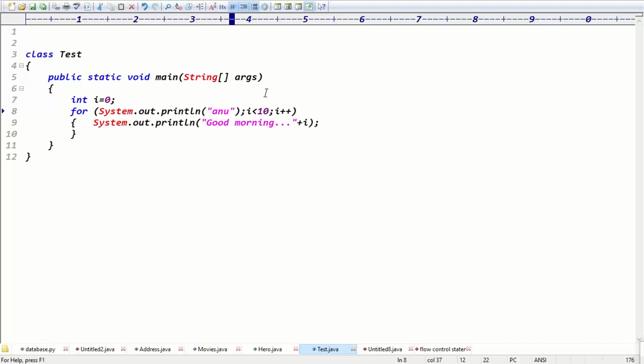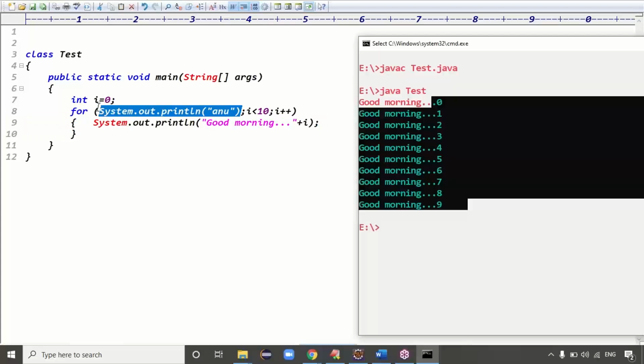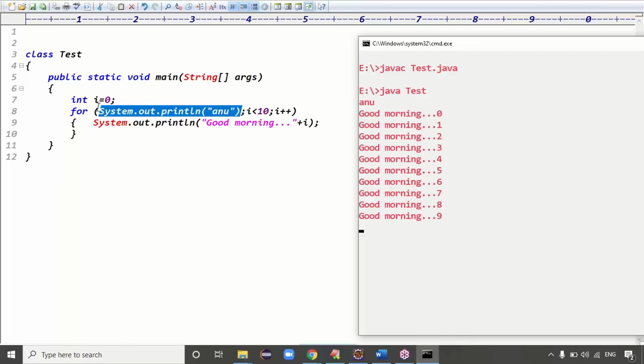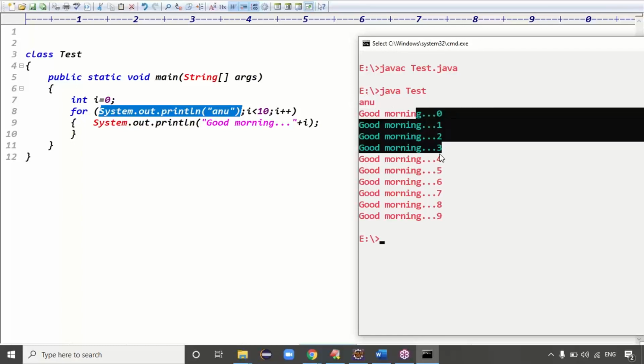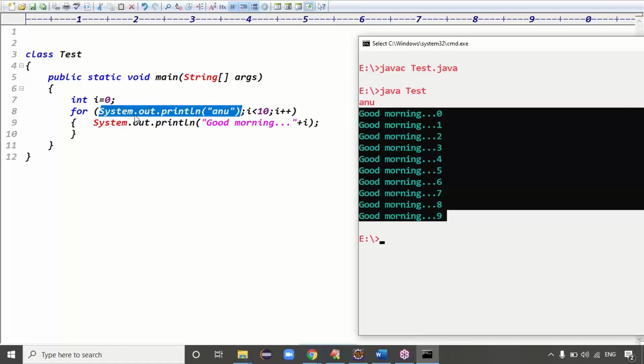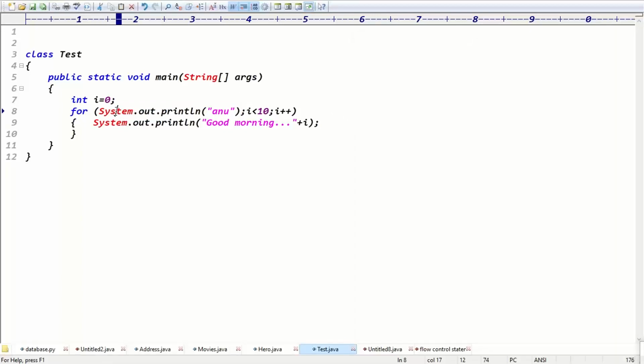If you write Anu, the initialization is done how many times, guys? Only one time, right? If it is executed only one time, then Anu is printed how many times? Just once, right? Exactly. So Anu is printed only once. Then you got the message good morning 0, 1, 2, 3, 4, 5, 6, 7, 8, 9, right? Exactly. So the first point is that the initialization part is optional.